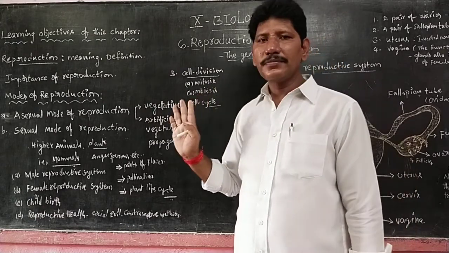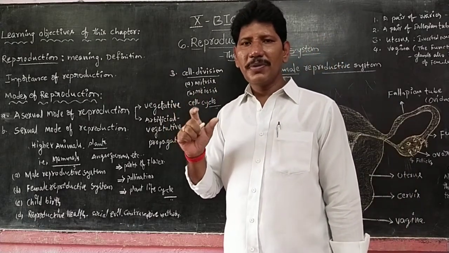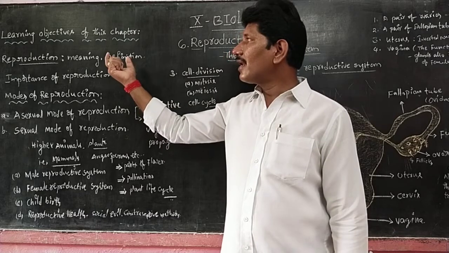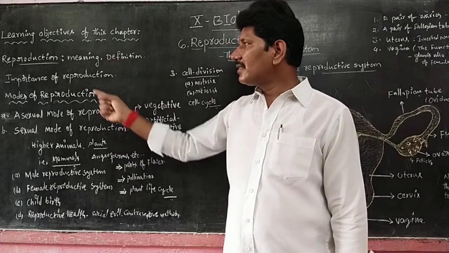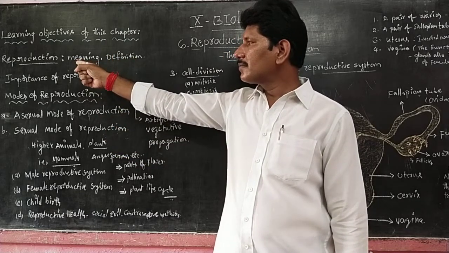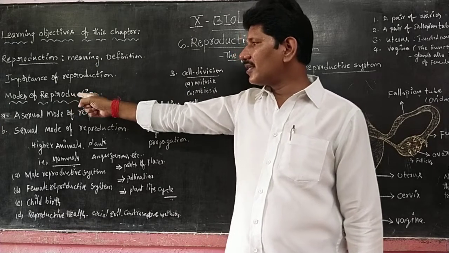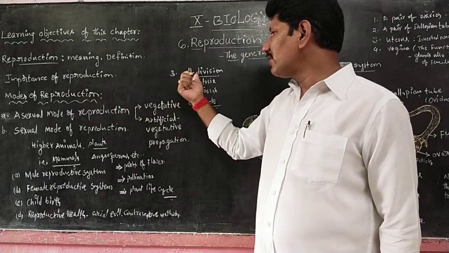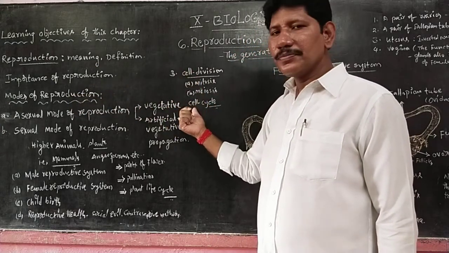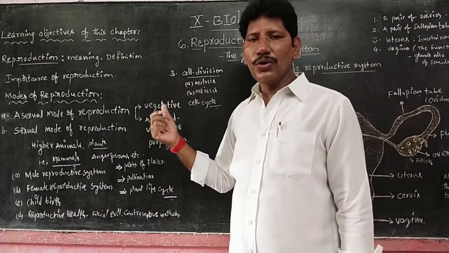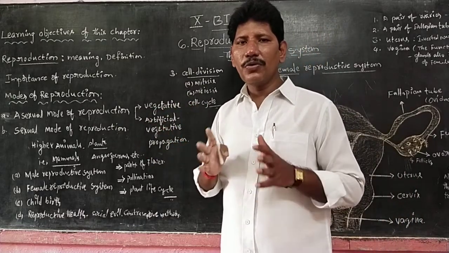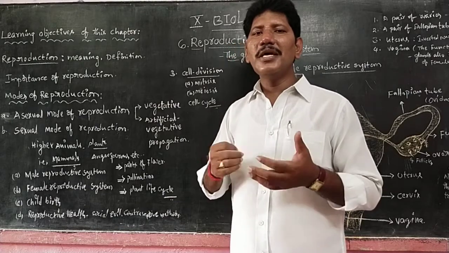So finally, I would like to give a brief account of this. The learning objectives of this chapter are just the introduction. Next is modes of reproduction. The next concept is cell division and the cell cycle. Is that clear, children? So today we are going to discuss the female reproductive system.